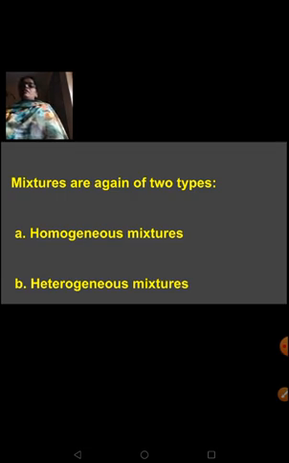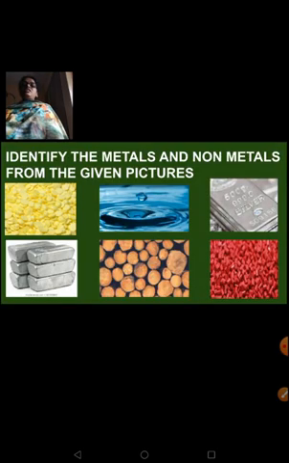So matter can be classified as pure substances and mixtures. Pure substances are again classified as elements and compounds, and mixtures are of two types, that is homogeneous mixtures and heterogeneous mixtures.